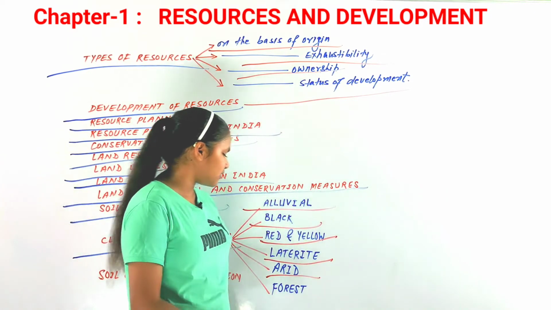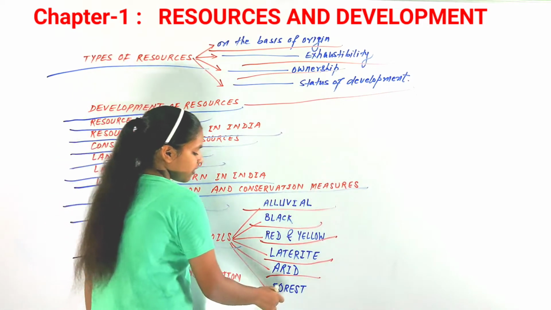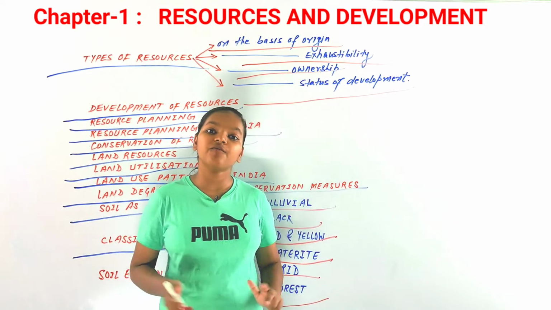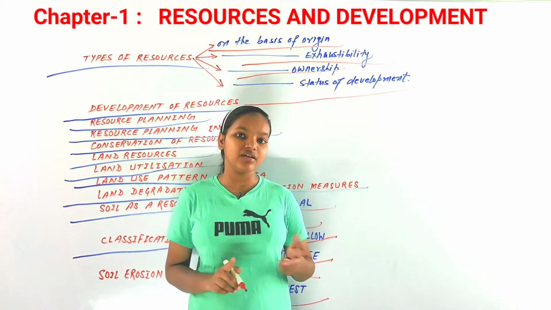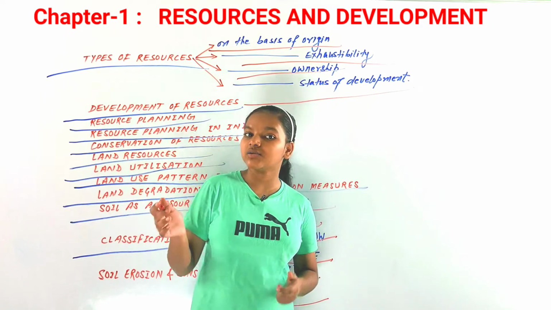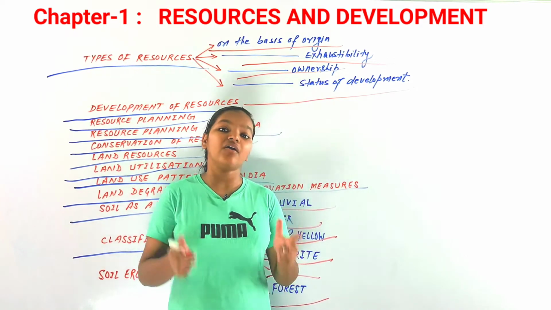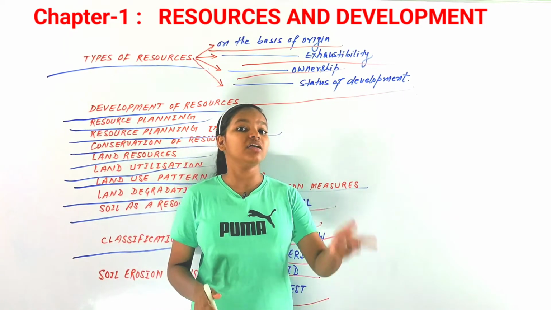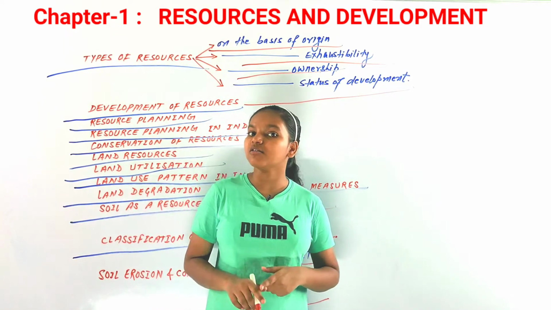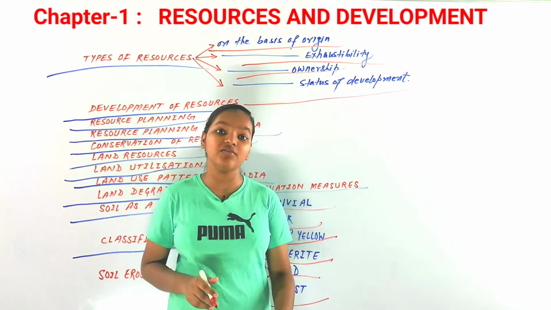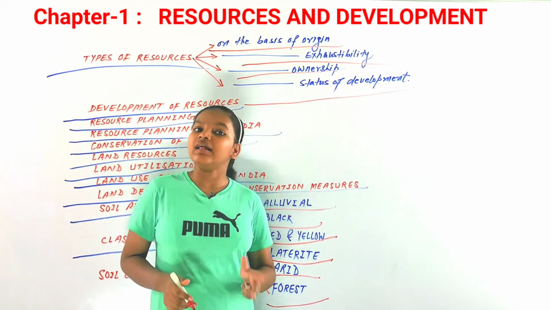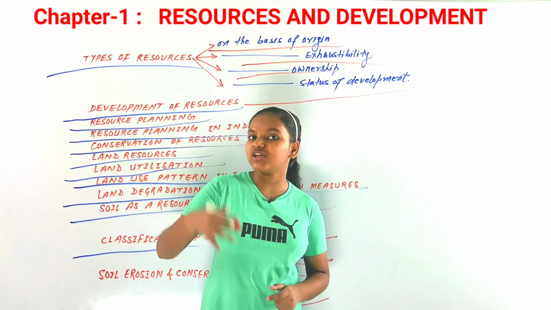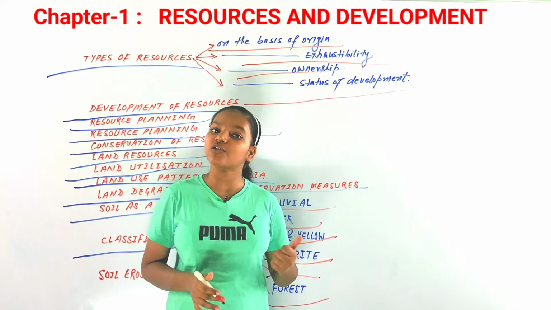After that, the last type of soil that we are going to discuss is forest soil. So forest soil. Now forest soil is found in mountainous regions, in hilly regions like Jammu and Kashmir, and it is very loamy and silty. They can be very fertile as well depending on the region they have been formed in, and their depth also depends on the region they have been formed in, whether they are on the slope of a mountain or in the mountain. So we can say that in Jammu and Kashmir, in those regions, this type of soil is mainly found.